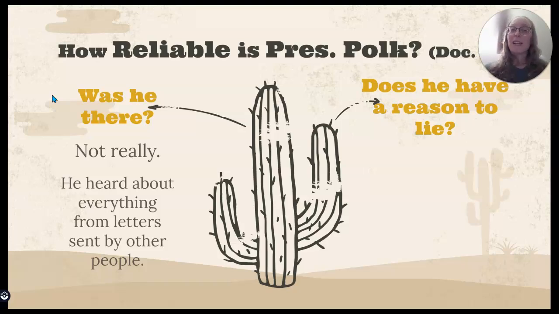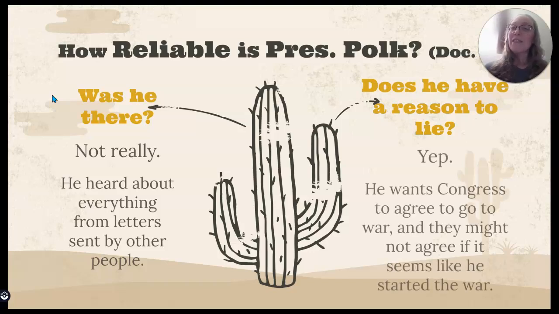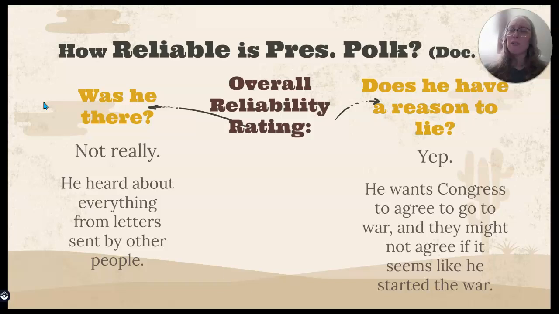Second question is, does he have a reason to lie? Since President Polk is trying to persuade Congress, he has a reason to fudge the truth a little to make it fit his purpose. He wants Congress to agree to go to war, and they might not agree if it seems like he started the war. There's quite a few who would not want to go to war if that was the reason. And so maybe he wants to work in a few little white lies, or maybe some that are a little bigger than that, about exactly what happened. If the person was not there and they have a reason to lie, that makes it pretty hard to trust the source.